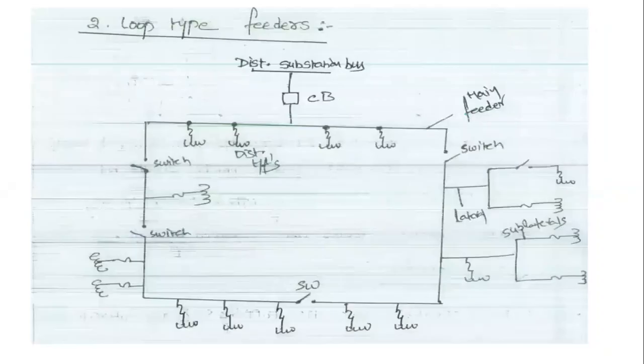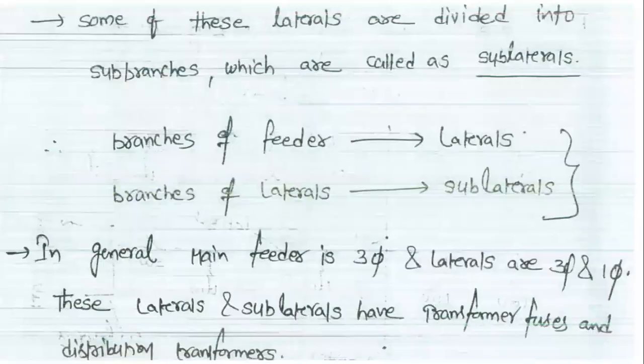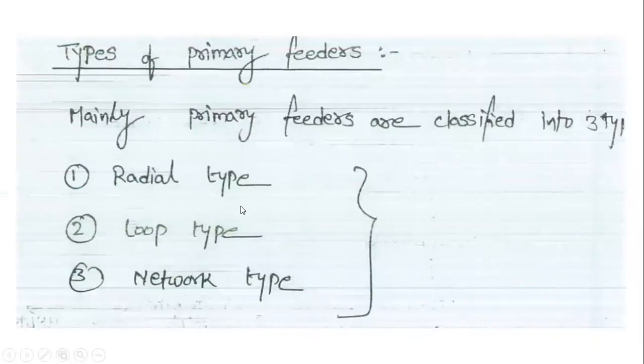Basically there are three types of distribution feeders: radial type, loop type, and network type distribution systems.